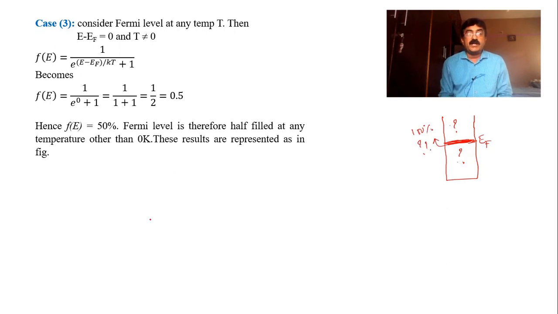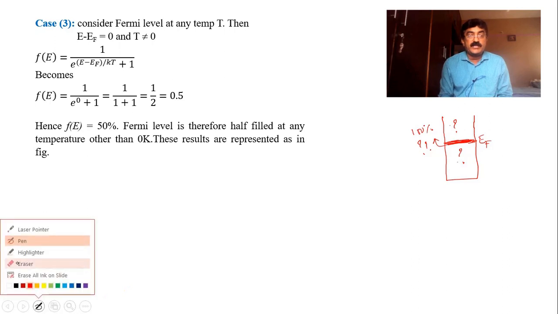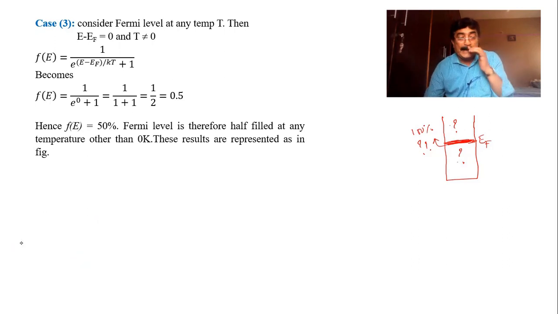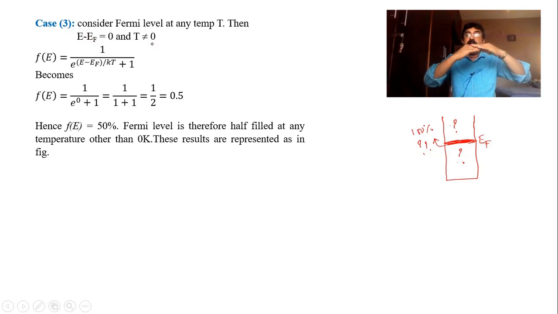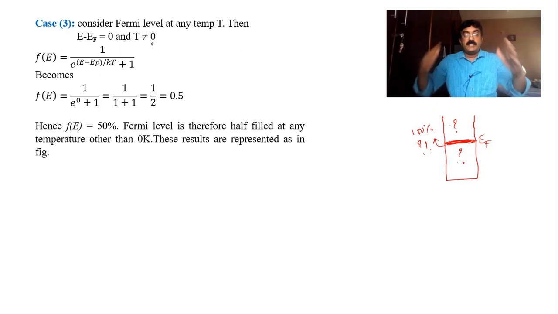Let me check. That is what I have done here. Please look at the calculation. I have taken the energy level exactly at the Fermi level. That means E is equal to EF, or E minus EF equals 0. Earlier, I first took below and got negative, above and got positive. Now E is equal to EF, neither negative nor positive. The energy level is the Fermi level, so the difference is 0.